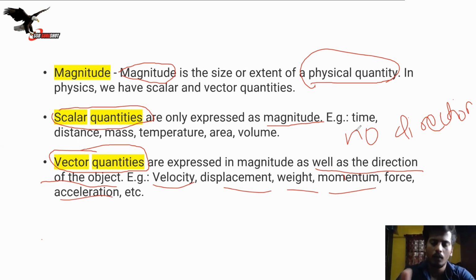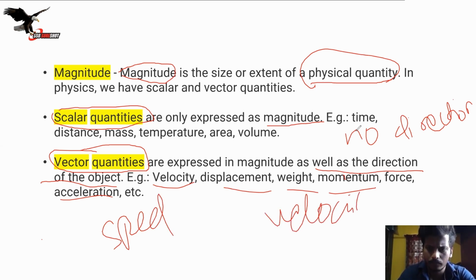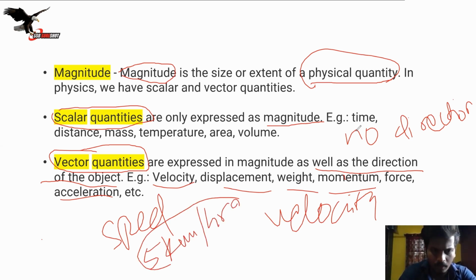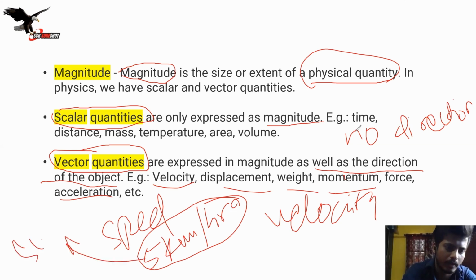Now, let us consider speed and velocity. Speed: if I tell you I was traveling with a speed of 5 kilometers per hour, can you see anywhere a direction in this speed? That's why there is no direction, right? That's why it is a scalar quantity.